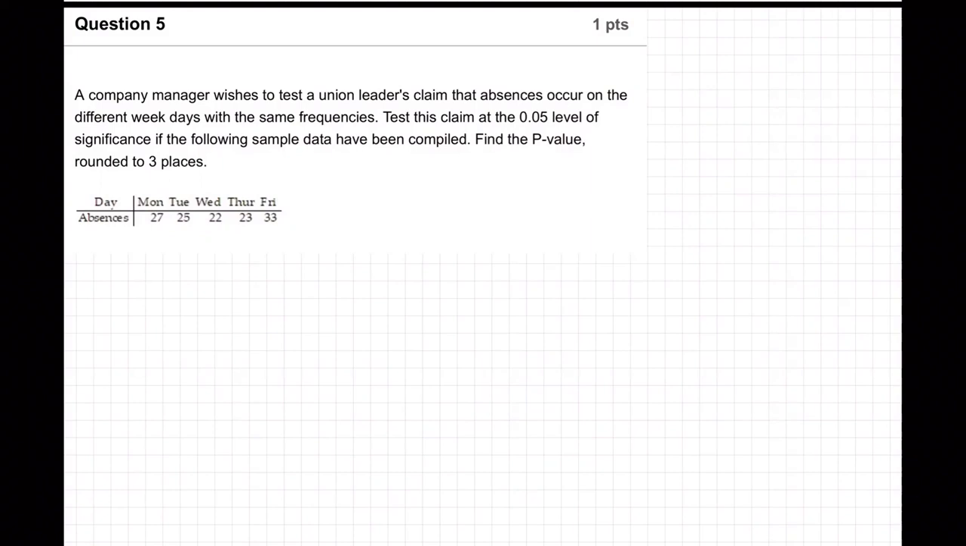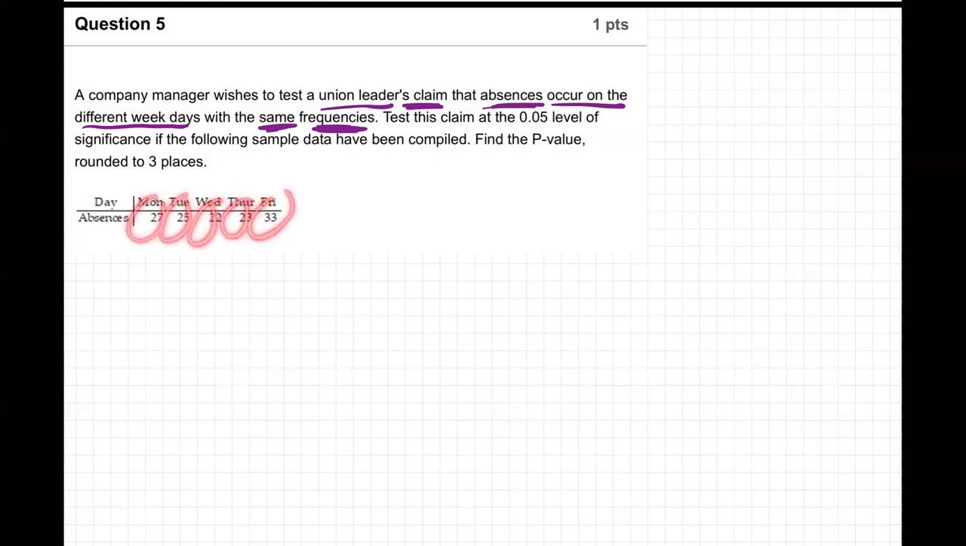Well, first off, you want to do your best to really understand what it's saying, especially the claim. Claim is the most important word in a hypothesis. It says what's being claimed. The union leader is claiming that absences, these numbers of absences down here, occur on the different weekdays, like how many absences on Monday or Tuesday or Wednesday. How do they occur? Same frequency. What does that mean? Same number.